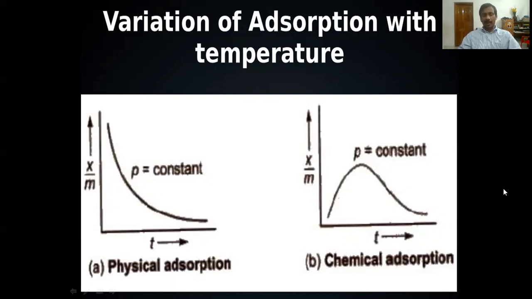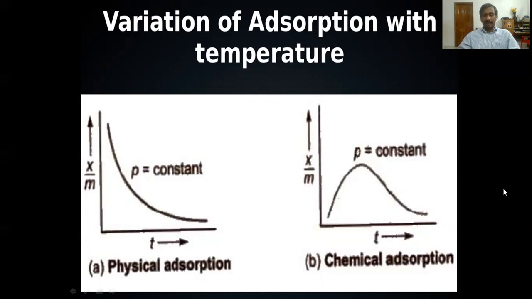Mass of gas adsorbed per unit mass of adsorbent. Here pressure is constant, so we can call this graph an isotherm.